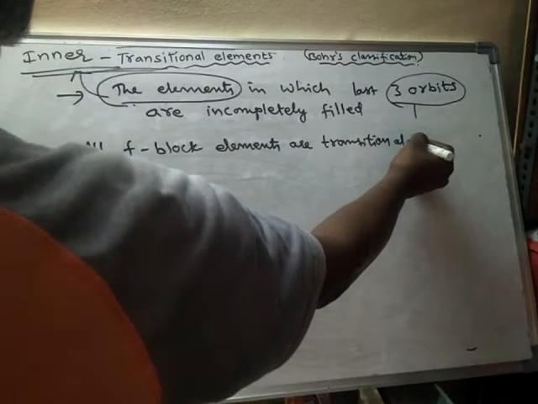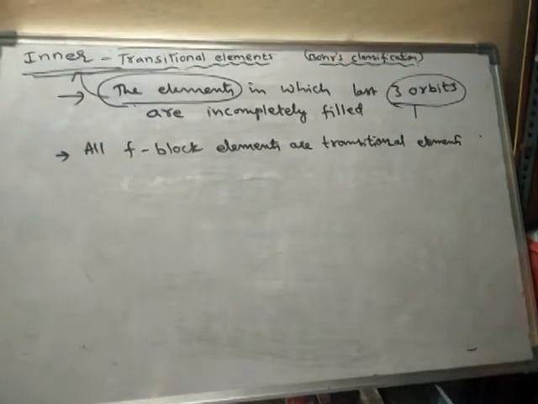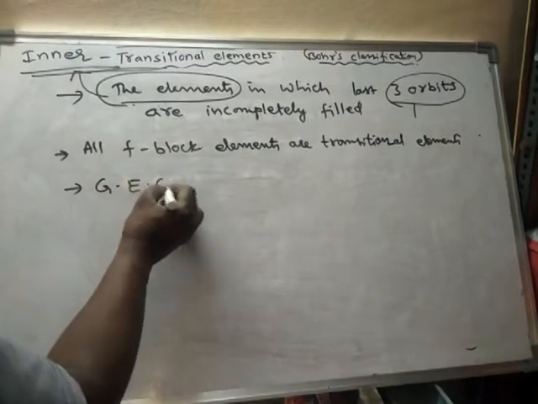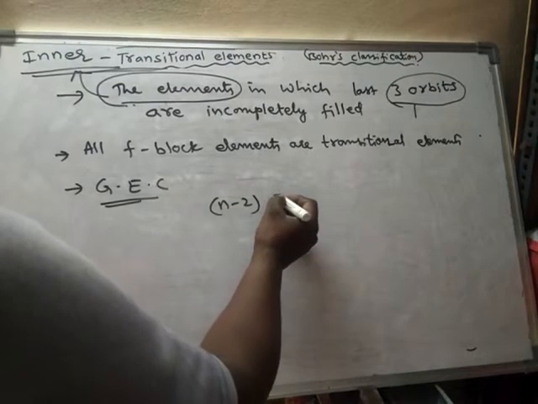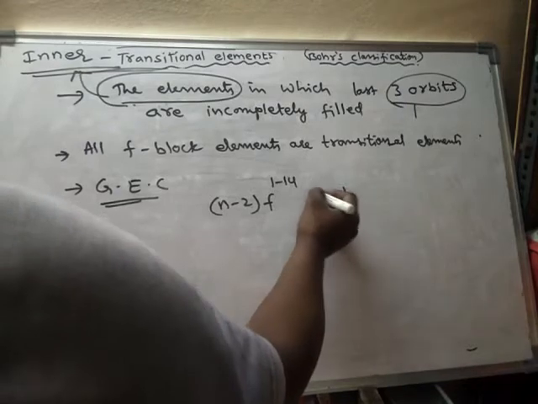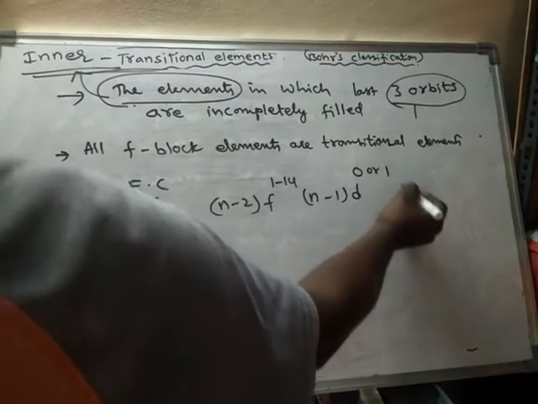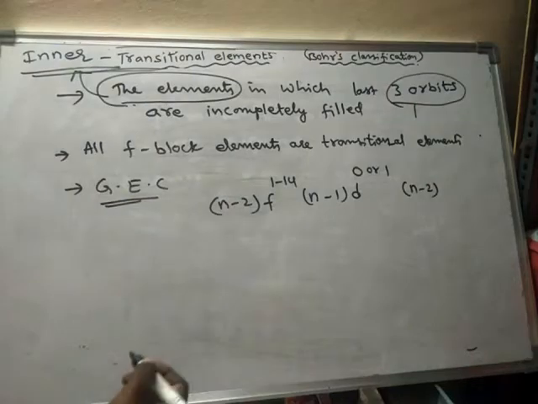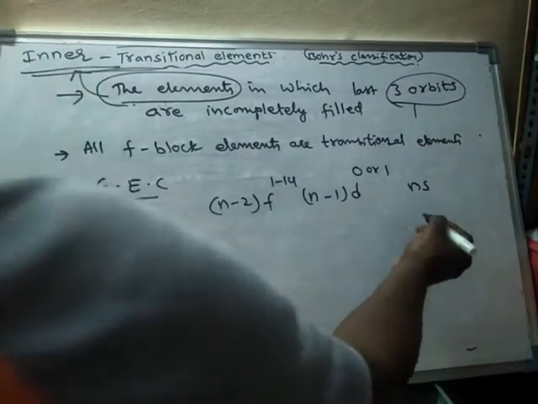All F block elements are transitional elements. In these elements, the general electronic configuration is (n-2) f 1 to 14, (n-1) d 0 or 1, ns2.